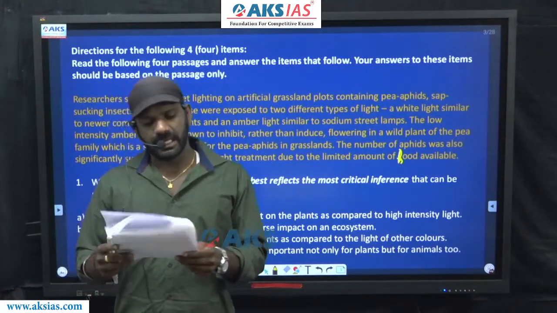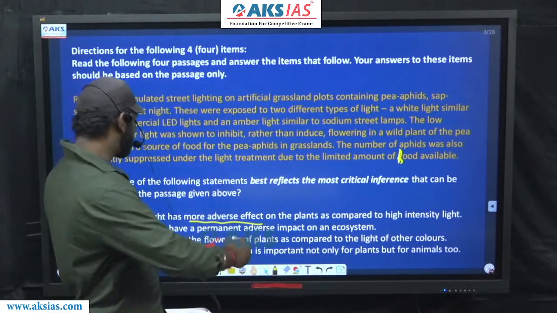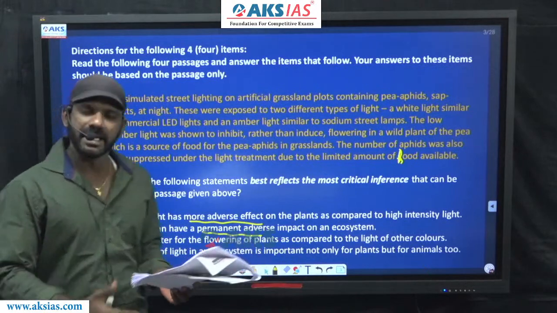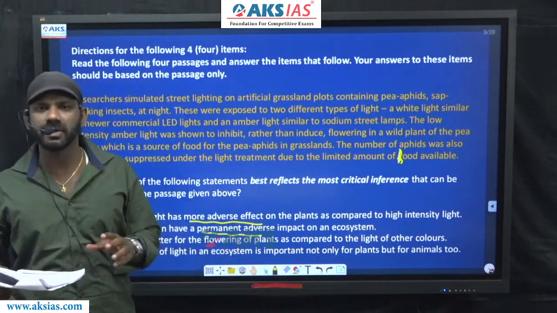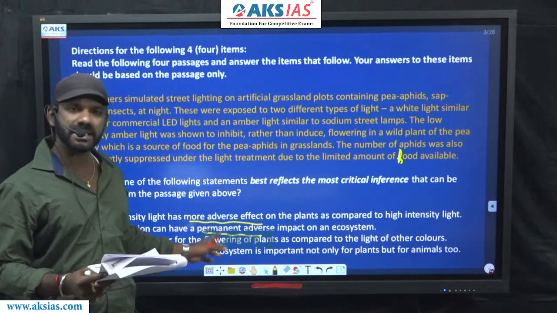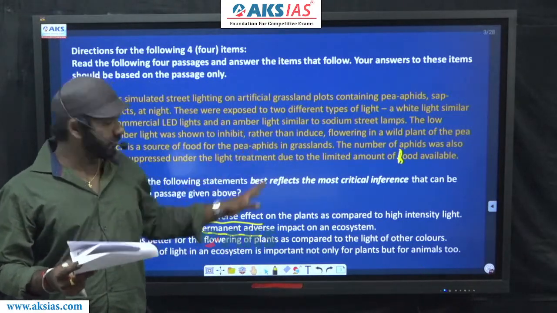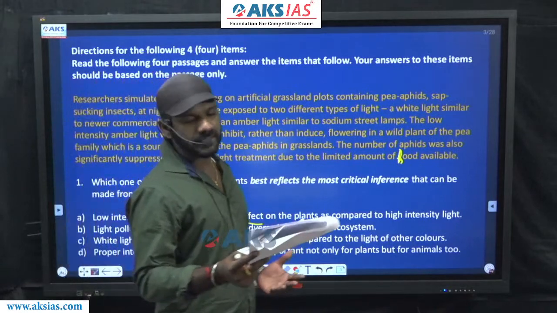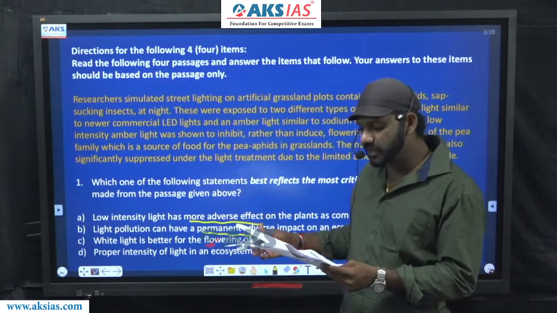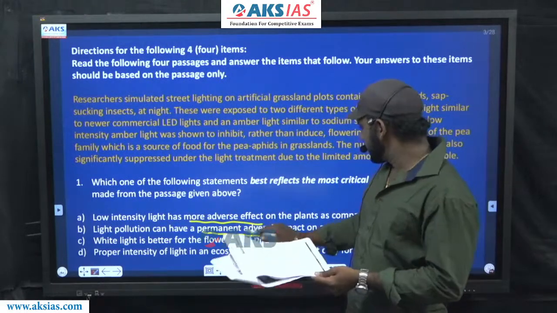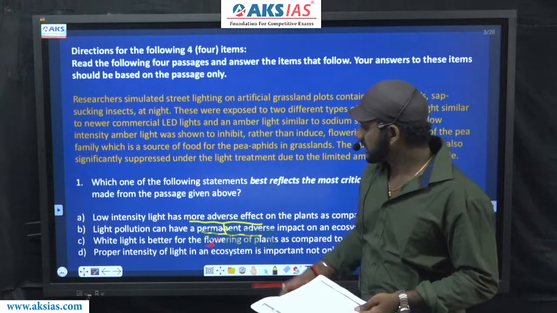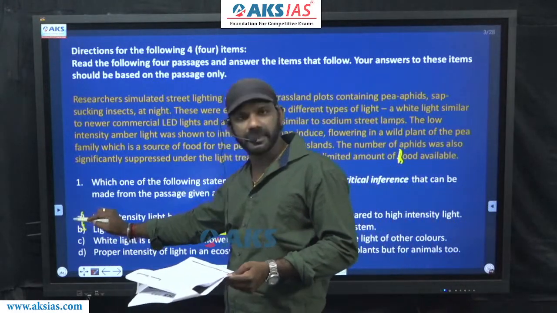The adverse effect is talked about in the paragraph, but it doesn't mean that it is a permanent adverse effect. From nowhere in the paragraph can we reach the conclusion or inference that light pollution can have a permanent adverse impact on an ecosystem. This cannot be agreed to when we compare it with the paragraph, so option B is also eliminated.